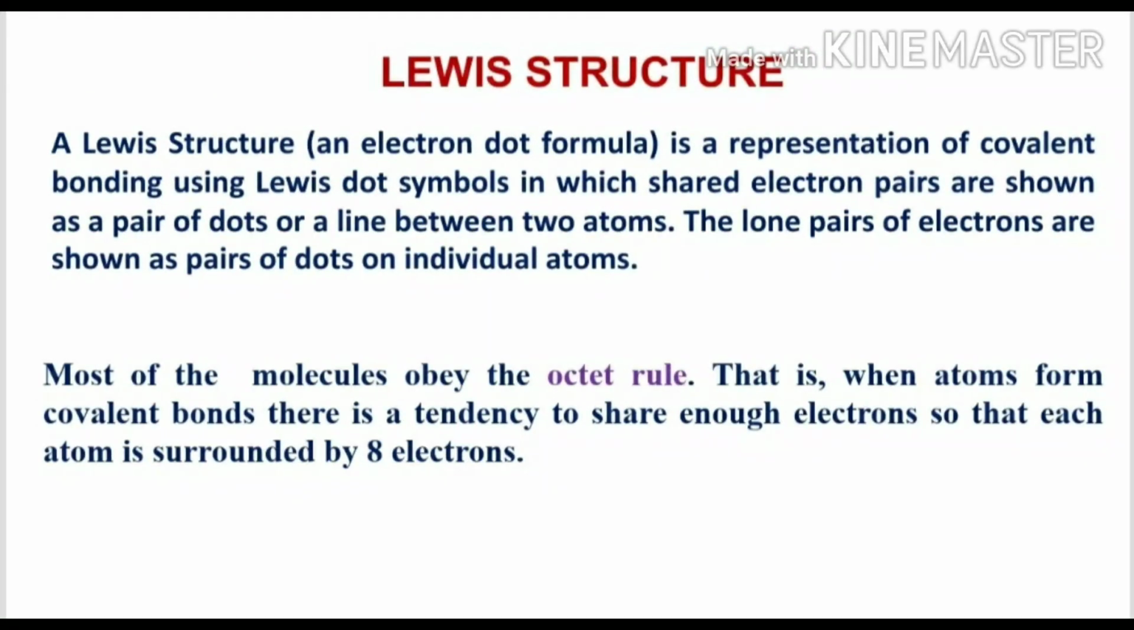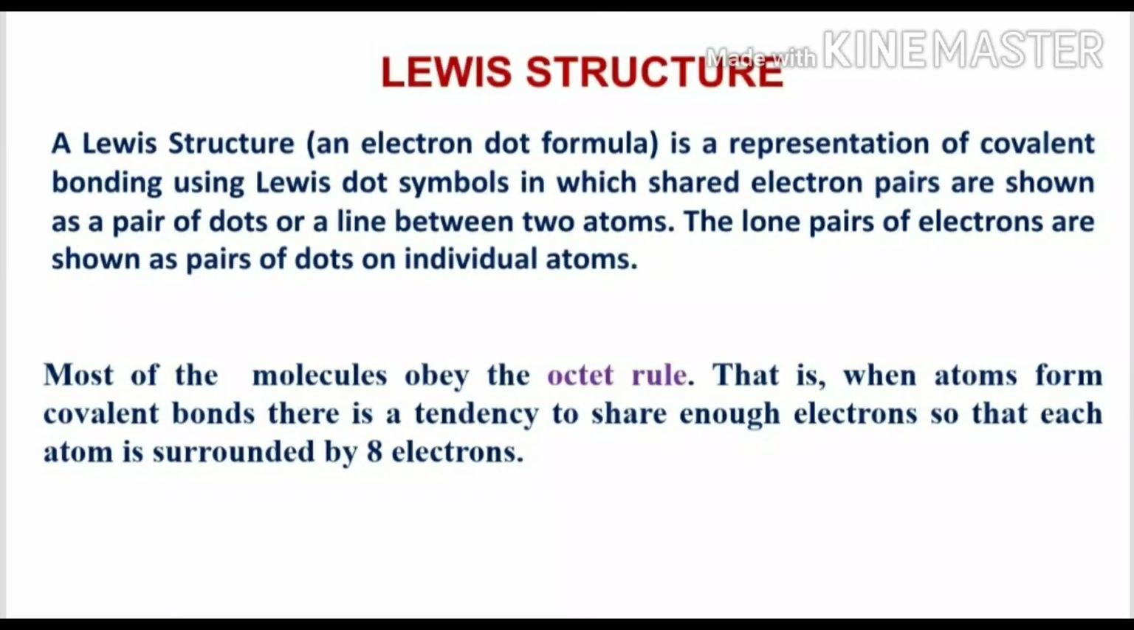Okay. Next we have to see the Lewis structure. So what is a Lewis structure? A Lewis structure is a representation of covalent bonding. It is a representation of the electron pairs between the atoms by dots or lines. The lone pairs of electrons are shown as pairs of dots on individual atoms, and the bonds are given as lines. Most molecules obey the octet rule.